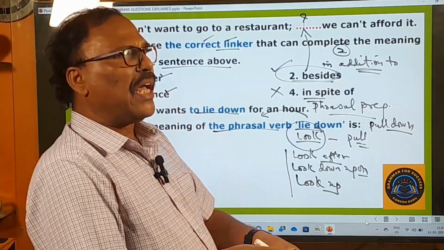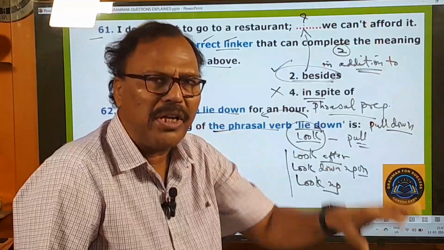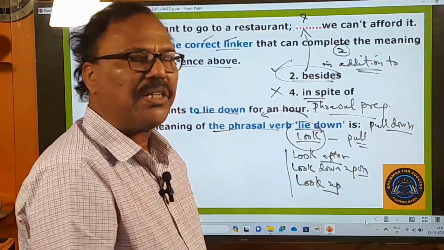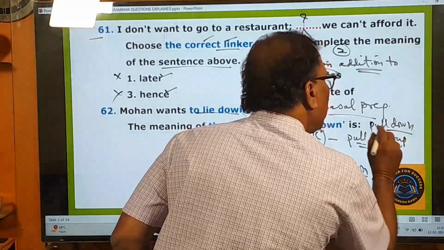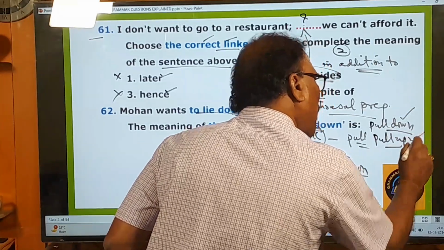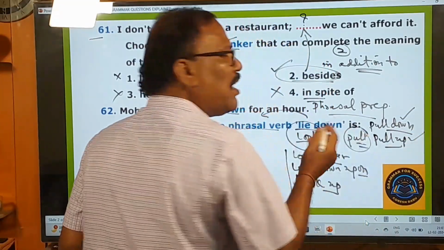What are they doing? They are pulling down the old building. Pulling down means demolishing. And pull up is also there. This is another phrasal verb. See, pull down is a phrasal verb. Pull up is also a phrasal verb. And pull is what? An ordinary verb.